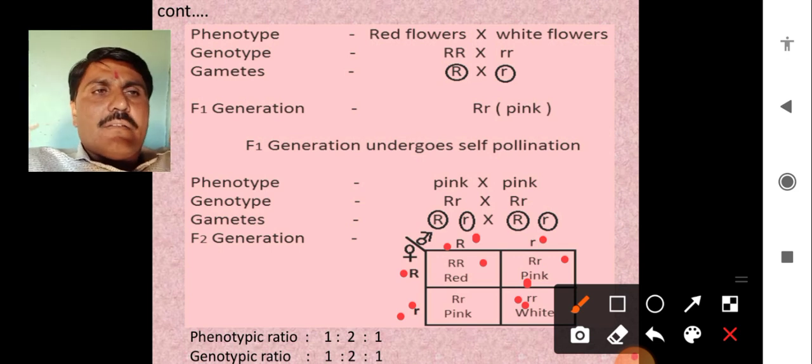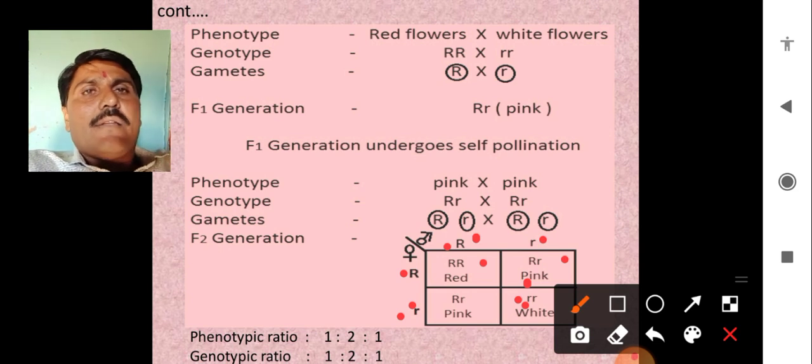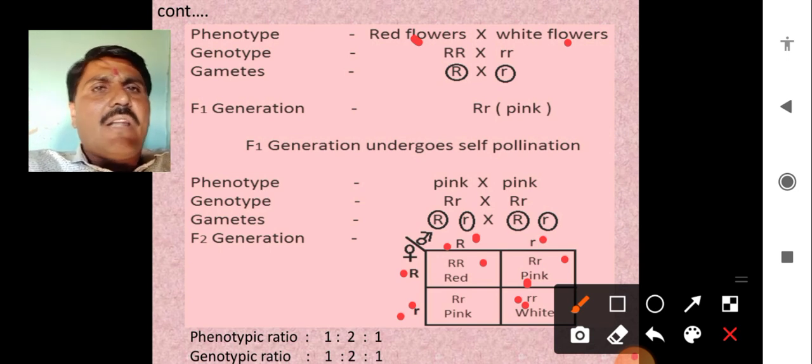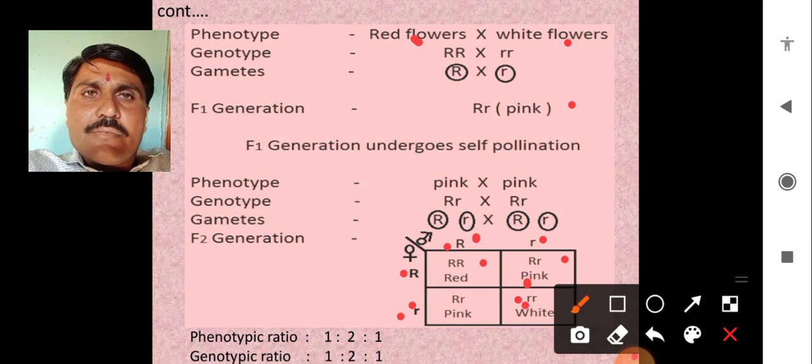The interesting thing here is that the character was completely changed from the maternal as well as the paternal one. The character was the red flower and the white flower, but what we get in the F1 generation is different, and that is the pink one. None of the dominant, none of the recessive, completely different.